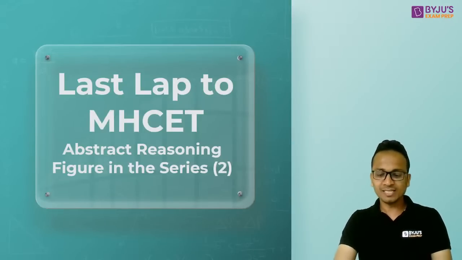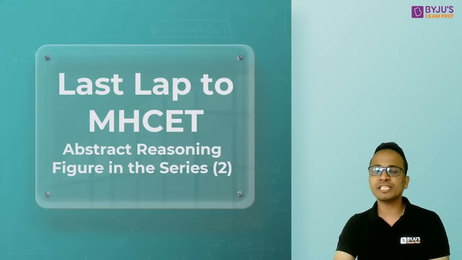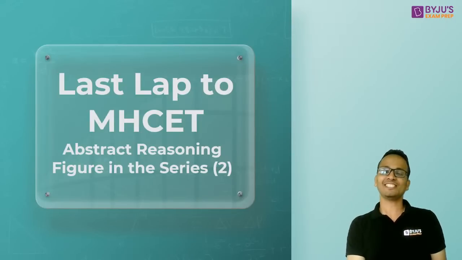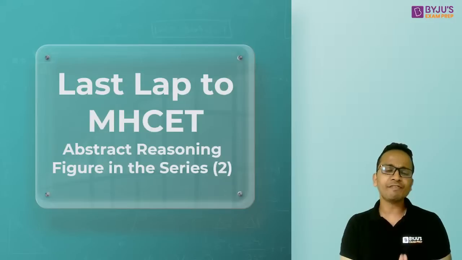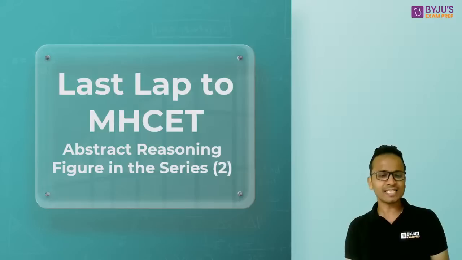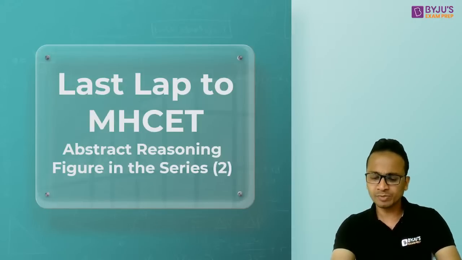So friends, welcome in this session of abstract reasoning, and herein we'll be looking at some of the different types of questions that will appear in the abstract reasoning section of MAH CET examination. Now, abstract reasoning is one of the important areas in MAH CET, because every year we see somewhere around 25 questions appear from this section. Yes, so we can say that this is an important area. Today we are going to look at three different types of questions from abstract reasoning.